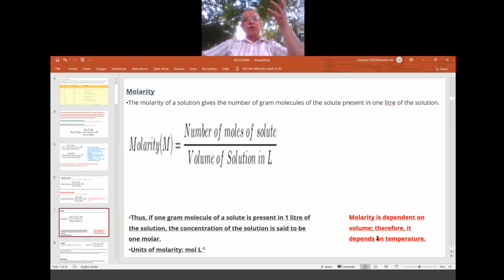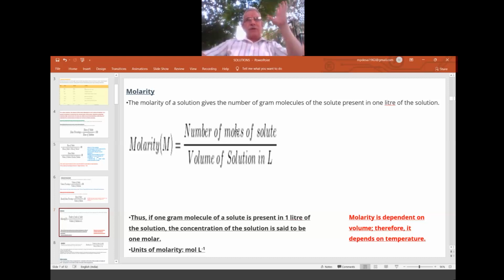So now we will discuss only the theory part using the 11th class knowledge. It gives the number of gram molecules of the solute present in 1 liter of its solution. Okay. So molarity is equal to number of moles of solute by volume of solution in liters. So in a simple way, it is the molar mass of a particular substance in 1 liter of its solution.